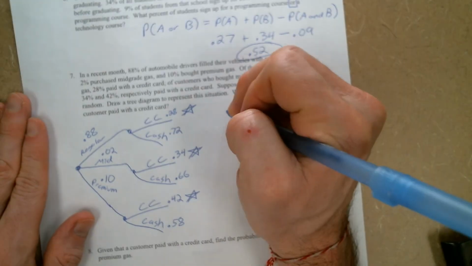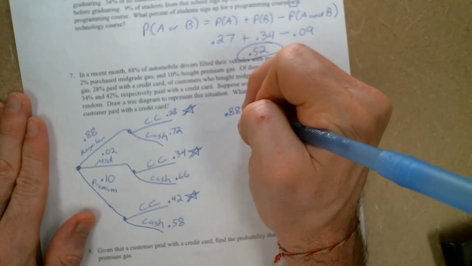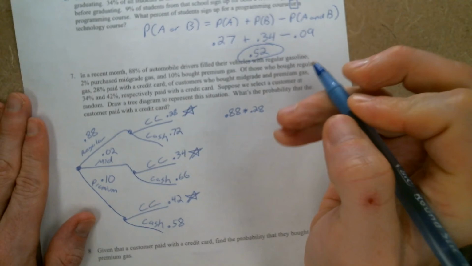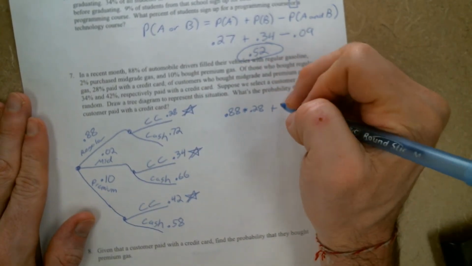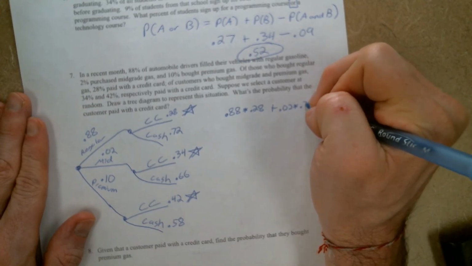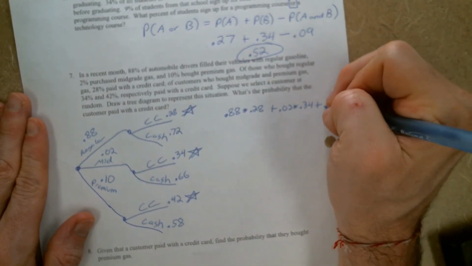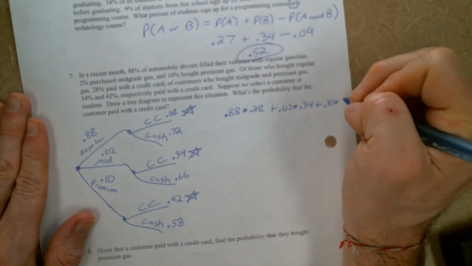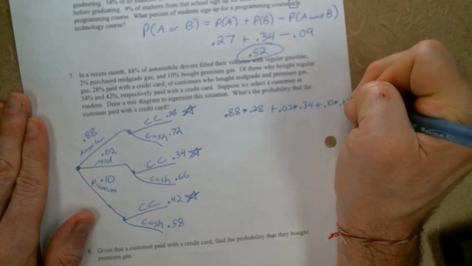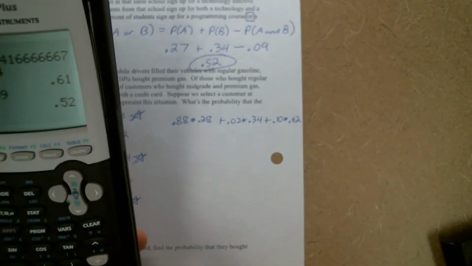So if we want to know the total probability, it's going to be 0.88 times 0.28 plus 0.02 times 0.34 plus 0.10 times 0.42. All right, and then it's just a matter of doing that on your calculator.